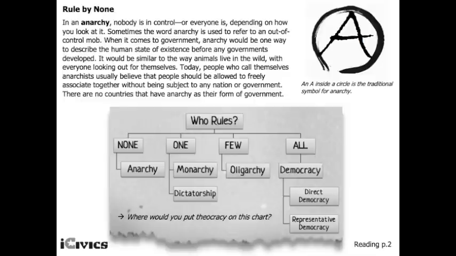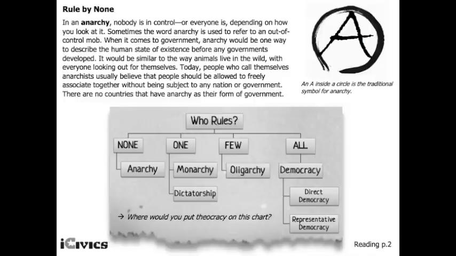So an anarchy means no government, nothing's going on at all. Make sure you underline or highlight what anarchy meant in that top sentence. And then look at this chart down here at the bottom. Who rules? On the far left it says none, so that would be anarchy. One leader would be like a monarchy or a dictatorship, so a king or queen or a dictator. A few, so when you have a couple people in charge, it's an oligarchy. And when you have all, so all the people are in charge of what's going on, it's a democracy. And there are two types, the direct and representative.